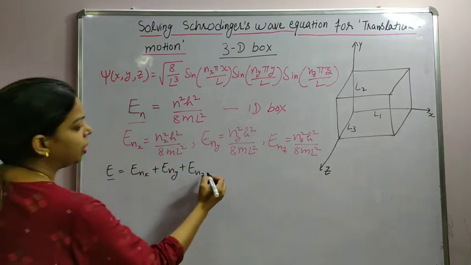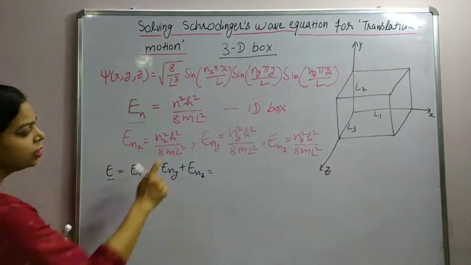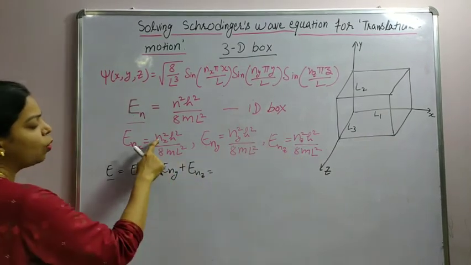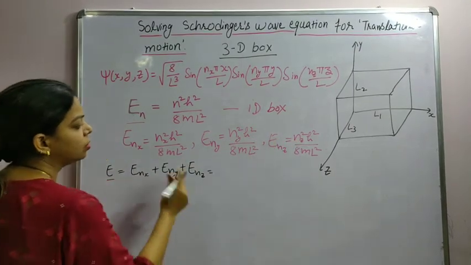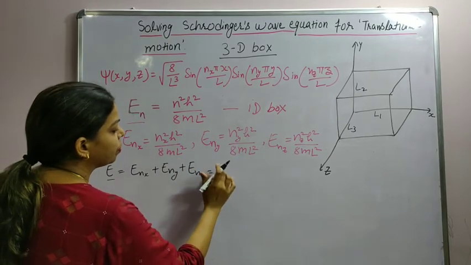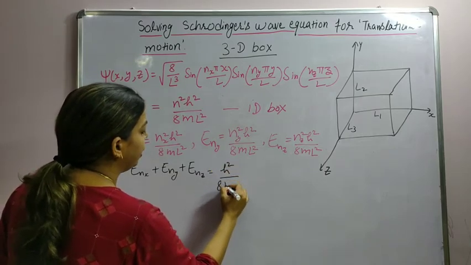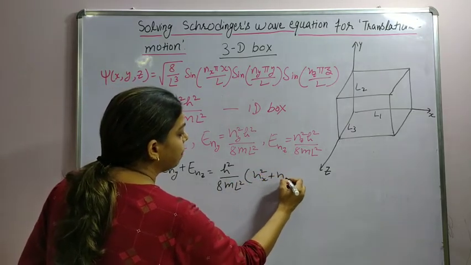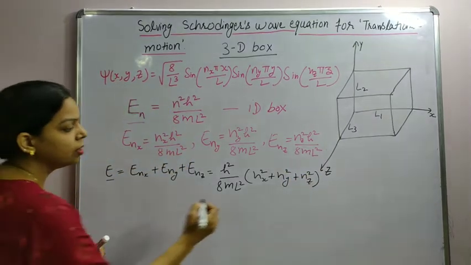Alright. Substitute the expression of Enx, Eny, Enz over here. So the total energy will become, we substitute these values. h square upon 8m L square is a common factor in all the terms. The only difference is nx square, ny square and nz square. So this will come out, and inside the bracket what will stay? We have h square upon 8m L square outside. Inside we have nx square plus ny square plus nz square.